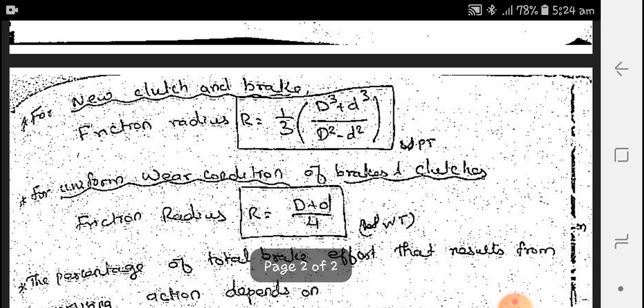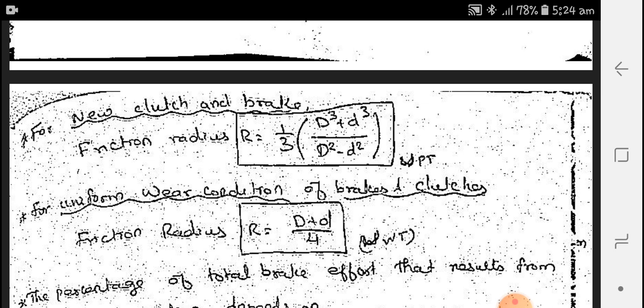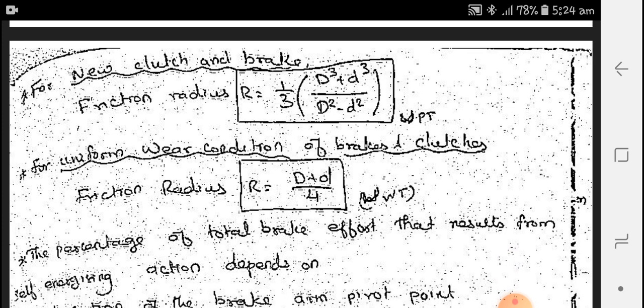Next, for designing clutches, the new clutches and brakes are both similar. We club them together and discuss. For new clutches and brakes, the frictional radius capital R is equal to 1 by 3 times capital D cube plus small d cube divided by capital D square minus small d square. And for the uniform wear condition of the brakes and clutches, the frictional radius R is equal to capital D plus small d by 4.